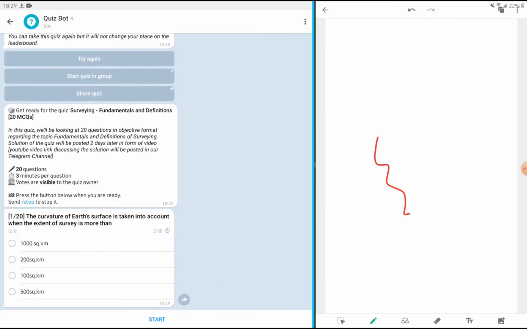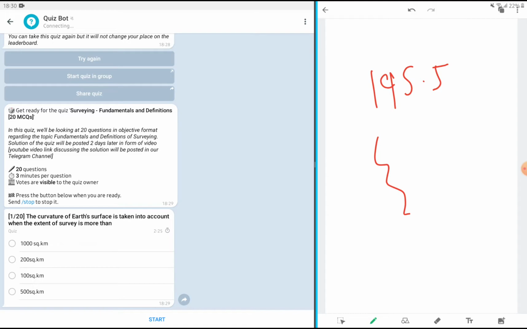which is: the curvature of Earth's surface is taken into account when the extent of survey is more than. See, when the area is more than how much? 195.5 kilometer square, we need to take the curvature of Earth into consideration. And here in this option, 1000 kilometer square and 200 and 100 and 500 kilometer square is given. Now see, the value 200 is nearest to 195.5 square kilometer.